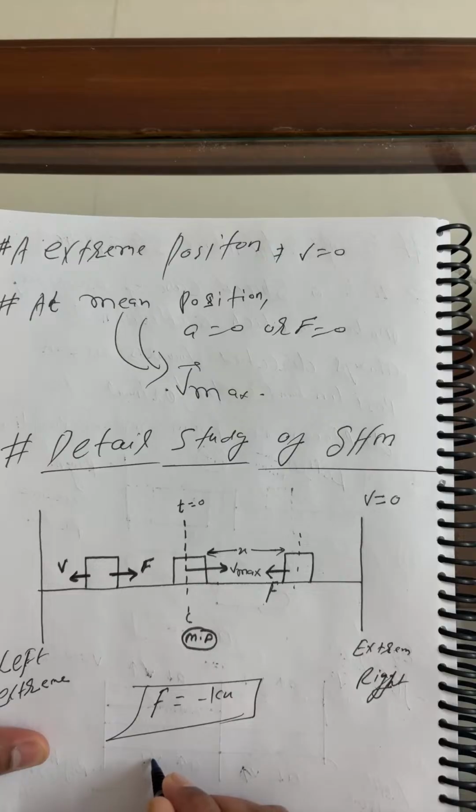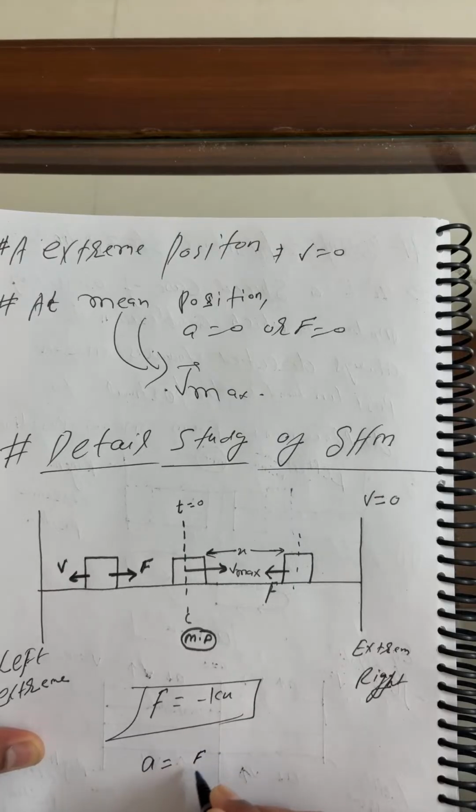Now I want to write the expression for acceleration. Acceleration a is equals to force per unit mass.